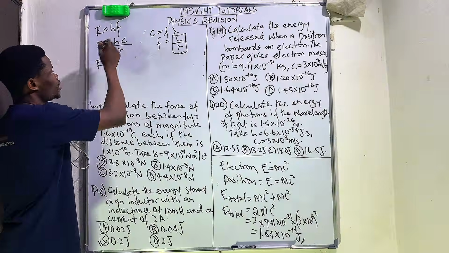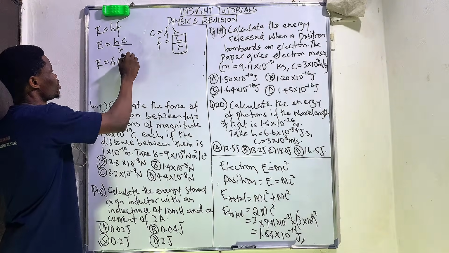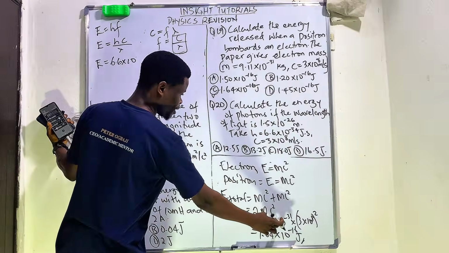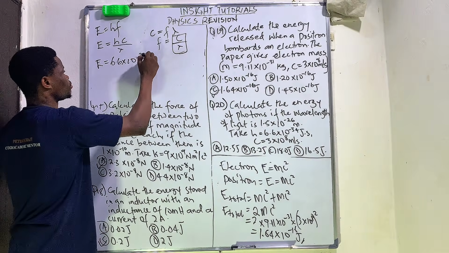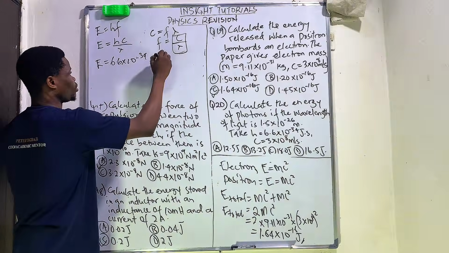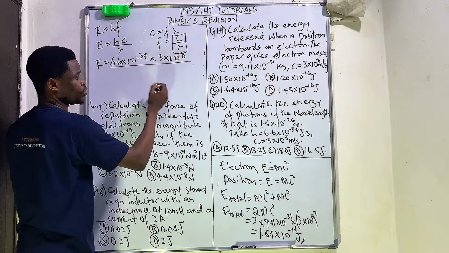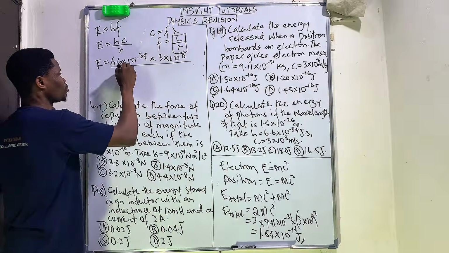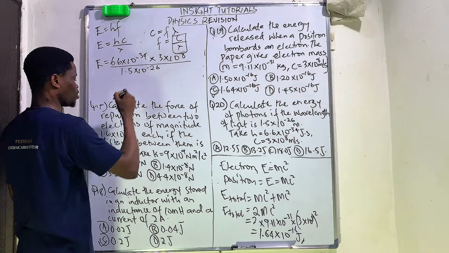So now we're going to substitute this. The energy of a photon: our Planck's constant is 6.6 times 10 raised to the power of minus 34, times our speed of light, which is 3 times 10 raised to the power of 8, all over the wavelength, which was given as 1.5 times 10 raised to the power of minus 26.